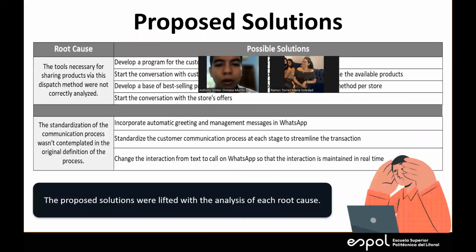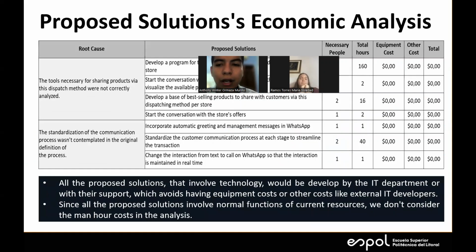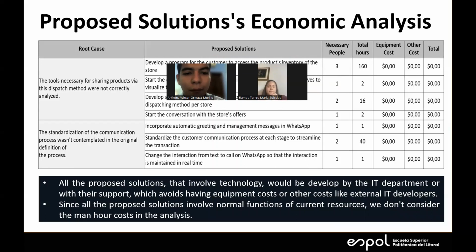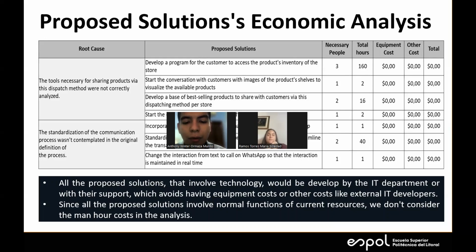In the stage of the proof, we had the brainstorming for the solutions for the two root causes. And in the economic analysis, we had the values for each root cause. For example, in the first, the tool necessary for the sharing products via the dispatch method, we had a solution proposed: develop a program for the customer to access the product inventory. This is caused about involved technologies. We don't have represent costs for the supermarket, because it's involved in the normal function on the current recursos.